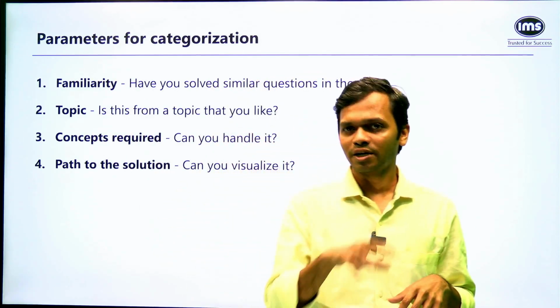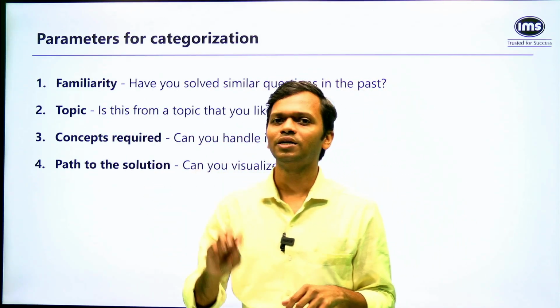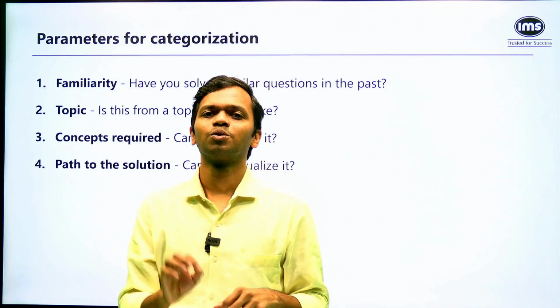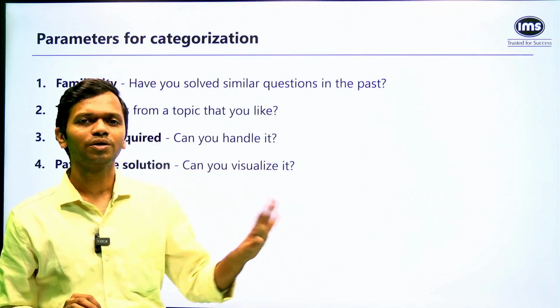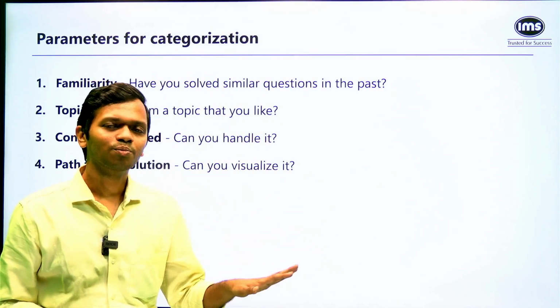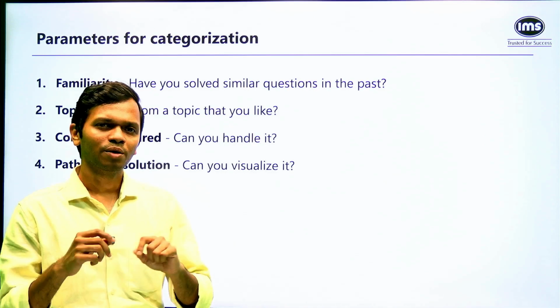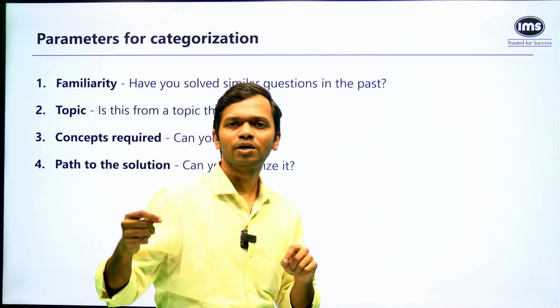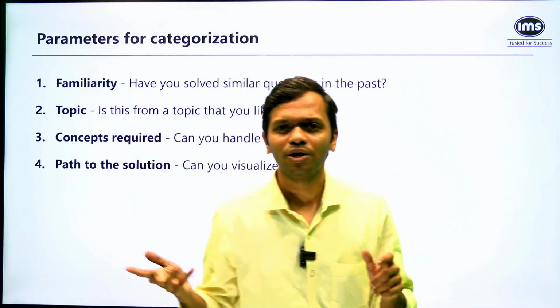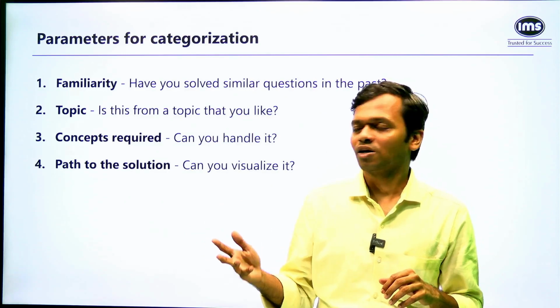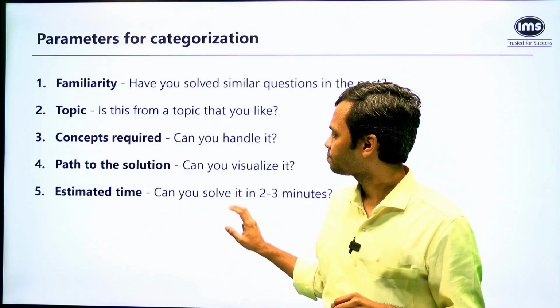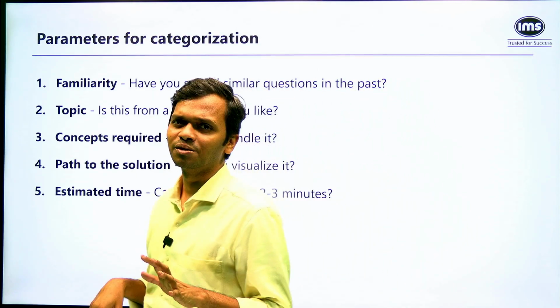Now, if I know that at the end of reading this question, there's a formula that I can directly use, and that is going to be the first step, right? Then I should enter. But if I'm not able to picture that, and I'm still thinking, oh, should I be writing SP is equal to 1.2 times CP1, whatever. If that is going to be my struggle, then I should not get into it. And the final thing is going to be estimated time.